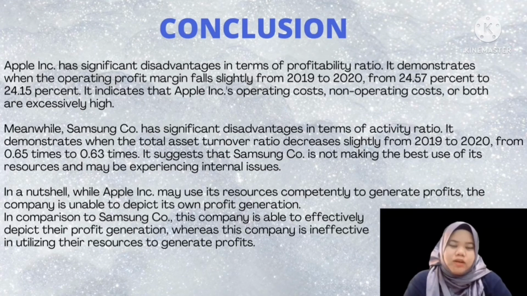In a nutshell, while Apple Incorporated may use its resources competently to generate profit, the company is unable to sustain its own profit generation. In comparison to Samsung company, this company is able to effectively sustain their profit generation, whereas this company is ineffective in utilizing their resources.